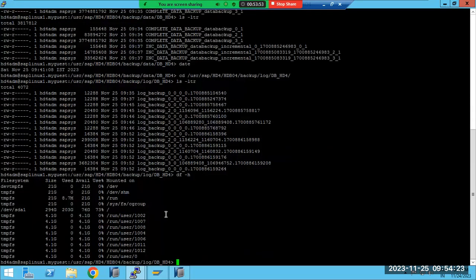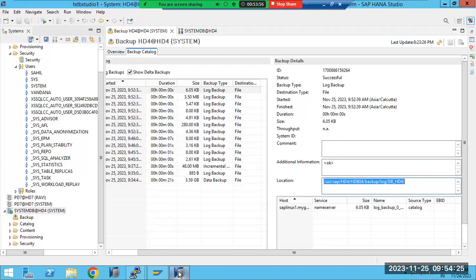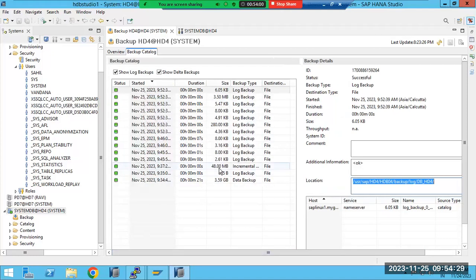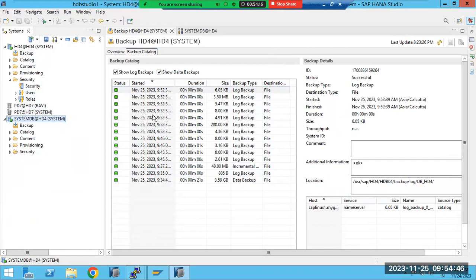So why are log backups very important? Tomorrow, when you are working and your data crashes, we can use the full DB backup and these log backups, and recover up to whatever time the log backups exist. So we can recover the data without any data loss, using these log backups. You got it? Any questions, anyone, regarding the backup and recovery?